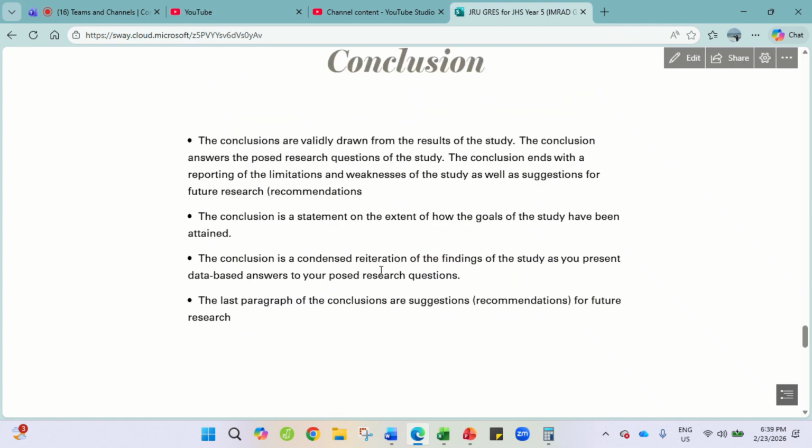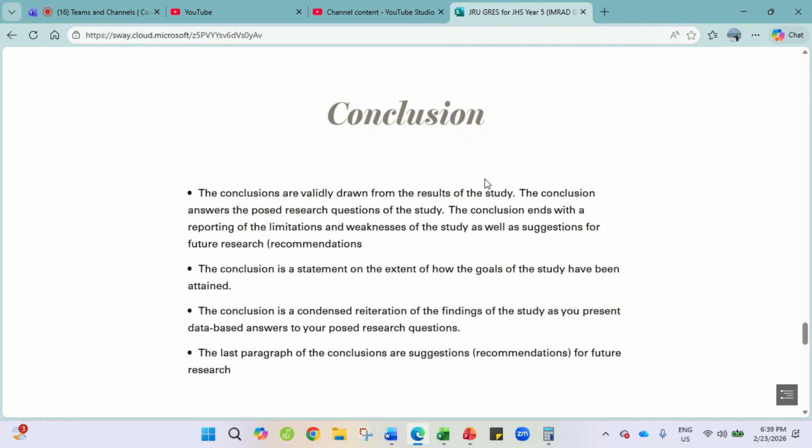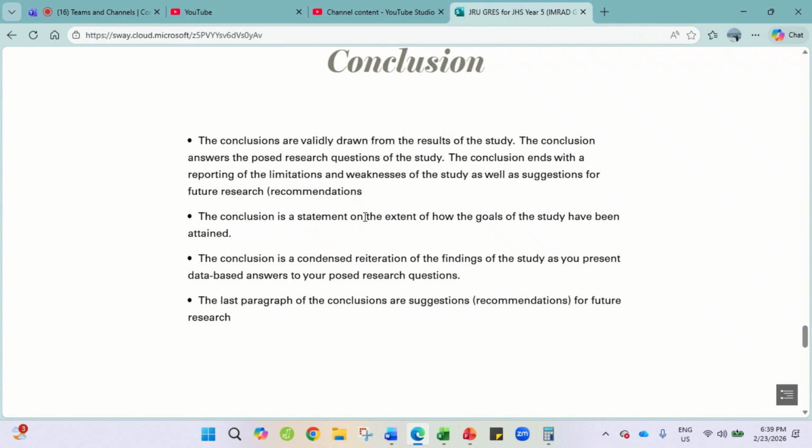So in the conclusion, you need to conclude or answer now your objective. You go back to your research objective, whether it's achieved or not. It's not wrong if you cannot achieve the research objective. It depends upon the challenges, or the methodological challenges. And you end that with your recommendation.